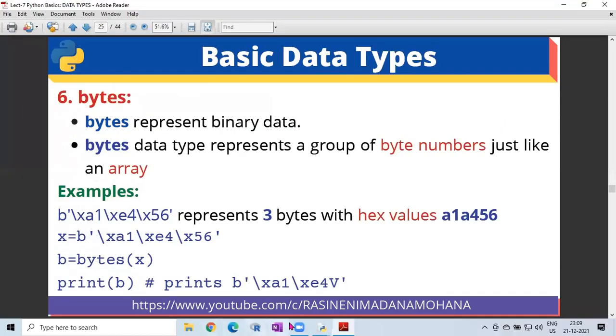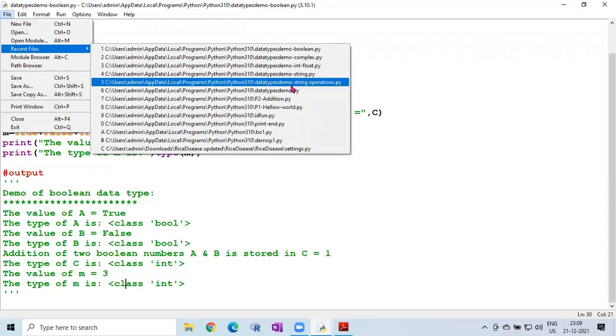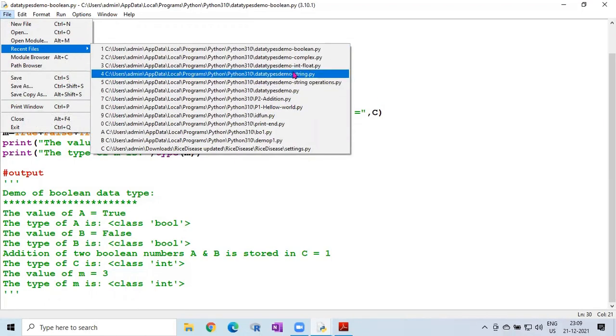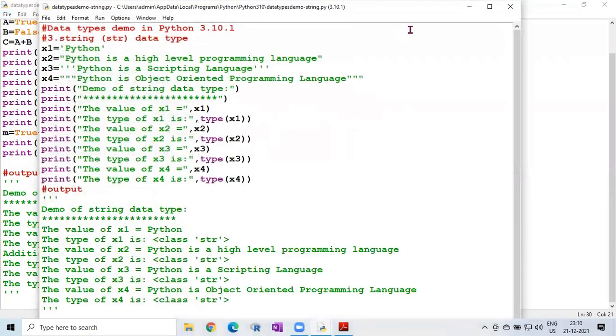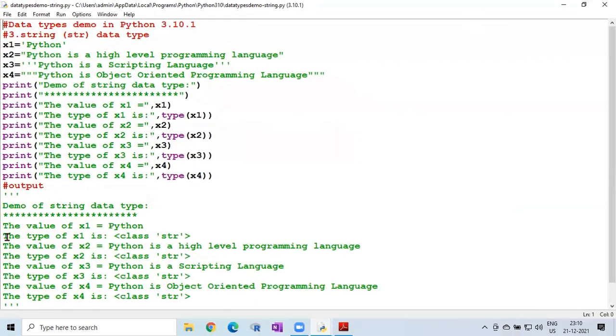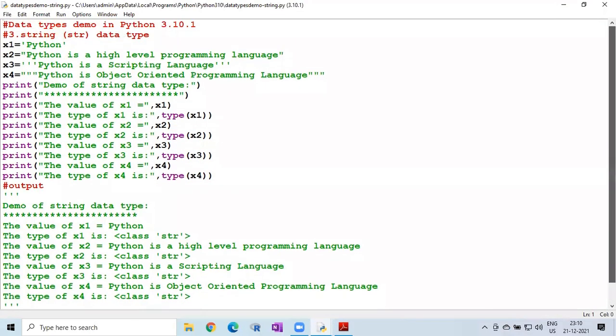Before moving to the next data type, let us demonstrate one example of string data type here. So demo of string data type. Here is the example program we have considered. So let us see here. First, whatever example we explained. For example, here x1 equal to Python. Here we used single quotes.